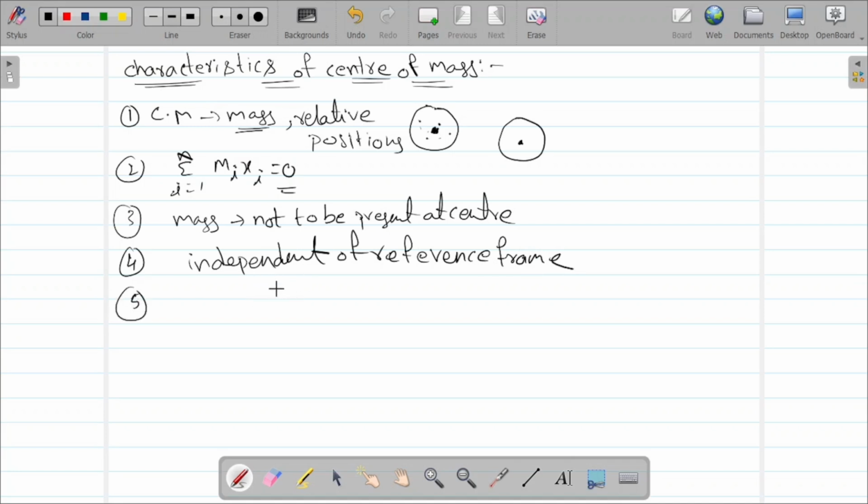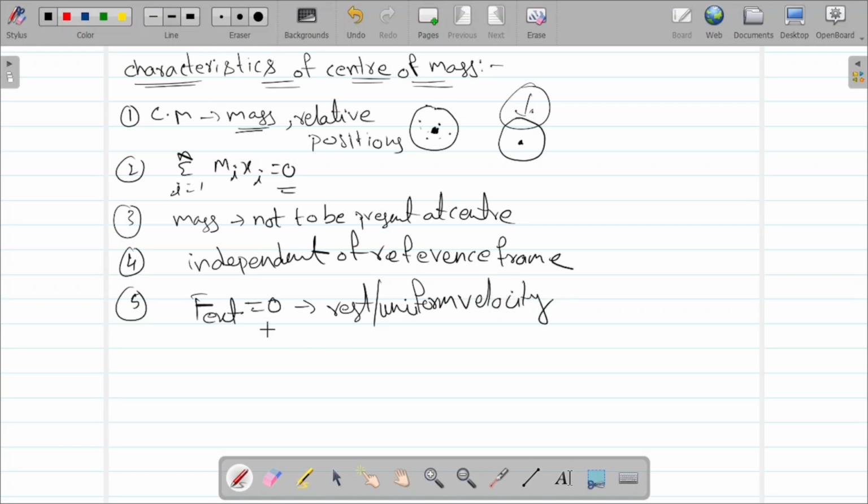And the main important point is, if there is no external force acting on the system, then the center of mass may be at rest or moving with uniform velocity. Very, very important point.